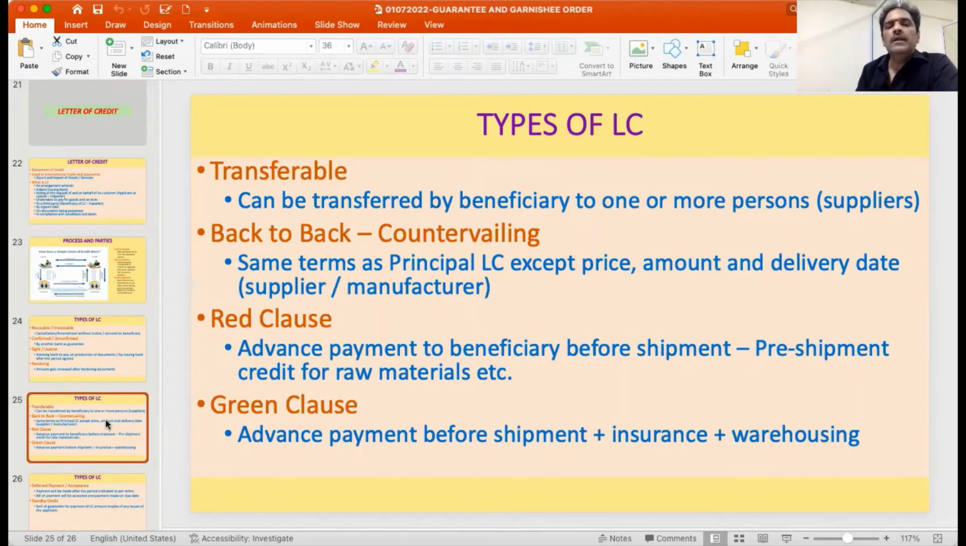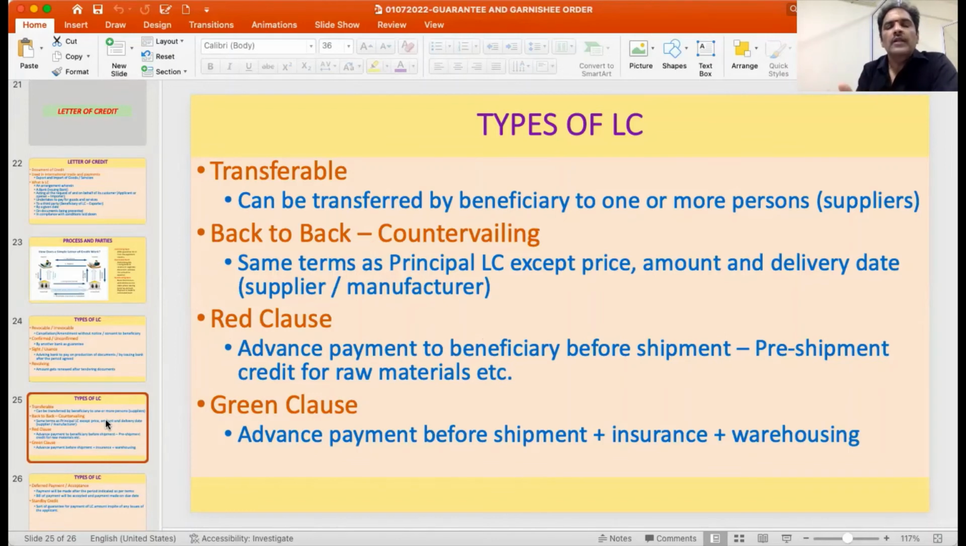Then transferable letter of credit. Here, if the beneficiary is not the person who is supplying, what can happen is the letter of credit is there, and on the receipt of the letter of credit, this will be transferred to the person who is actually supplying the goods. That kind of letter of credit which permits transfer by the beneficiary is called a transferable letter of credit.